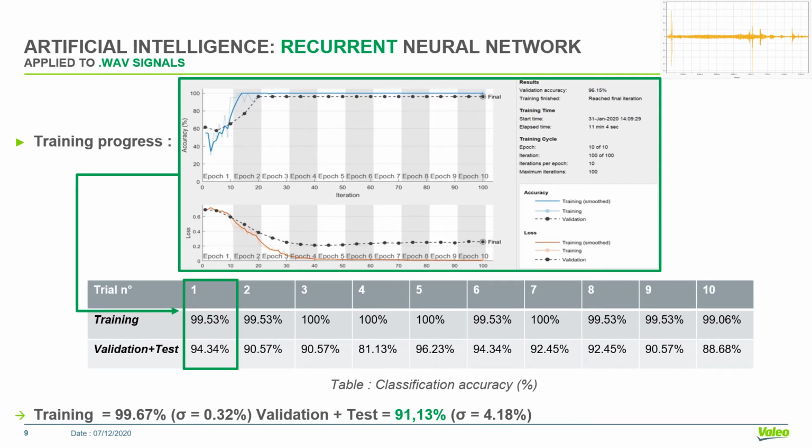In the table, you can find the performance achieved for all 10 learning processes. We achieved with this method an average accuracy of 91.13% with a deviation of 4.80%, which is quite good, but not the best performance we achieved.